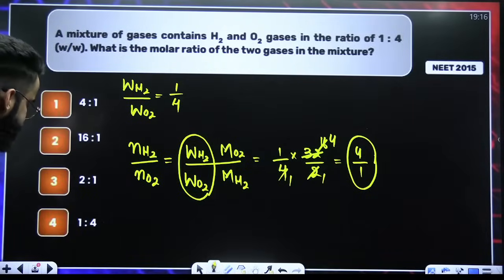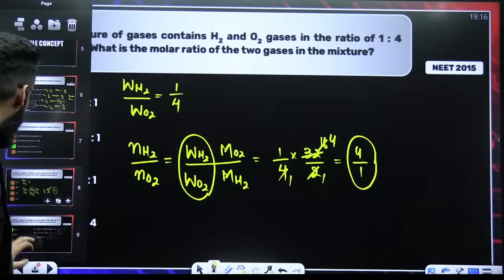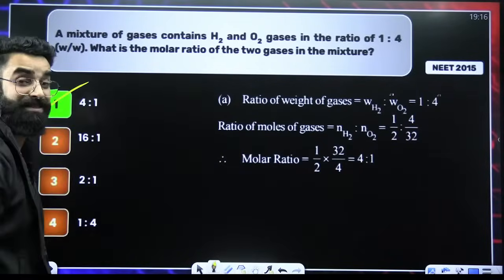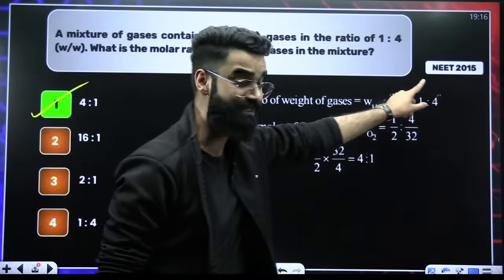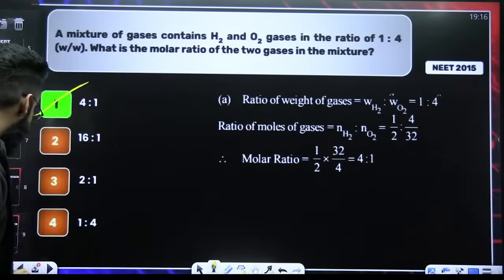Is it clear to everyone? The final answer of this particular question is going to be 4:1. So 4:1 is the correct answer of this particular question, which was asked in your NEET 2015. Yes, done and dusted. Let's move on to one more question.